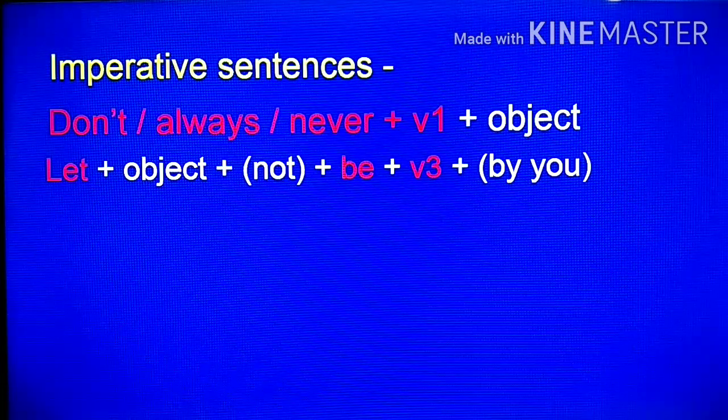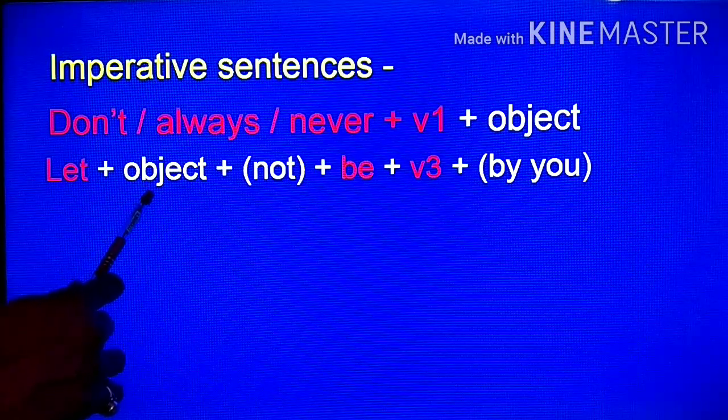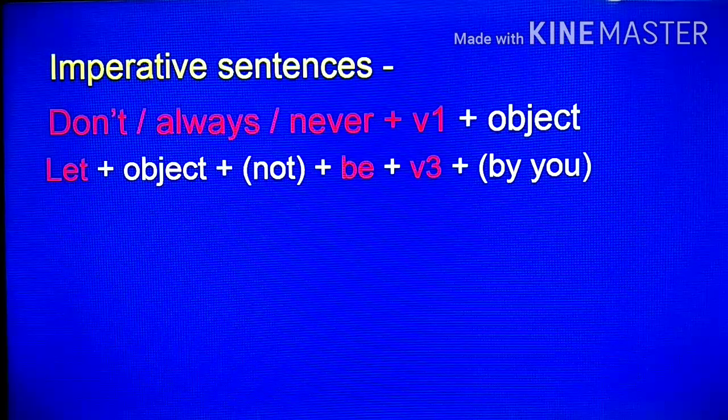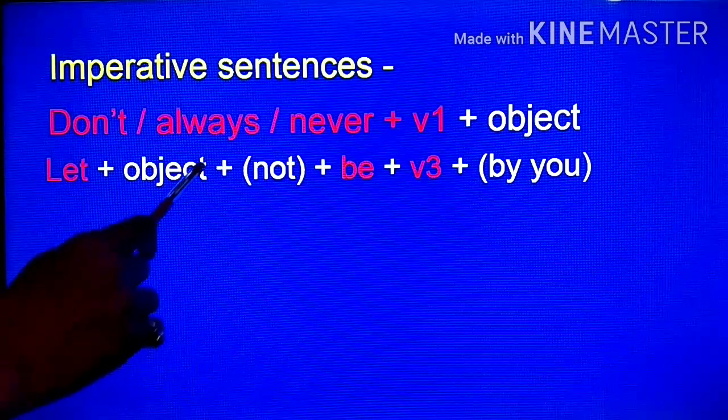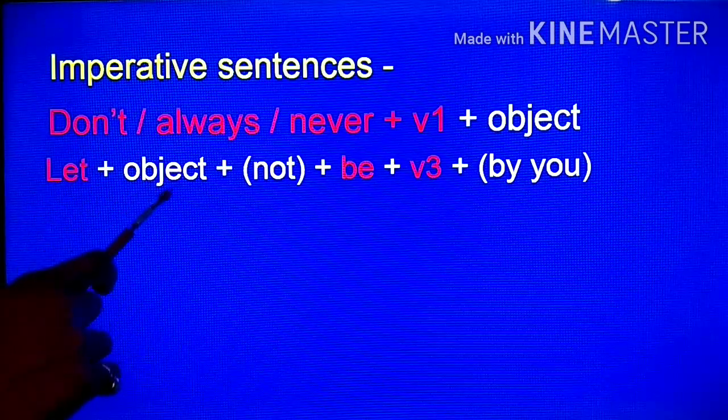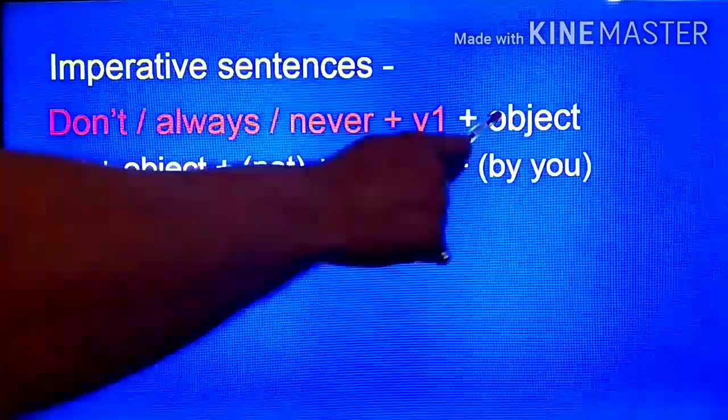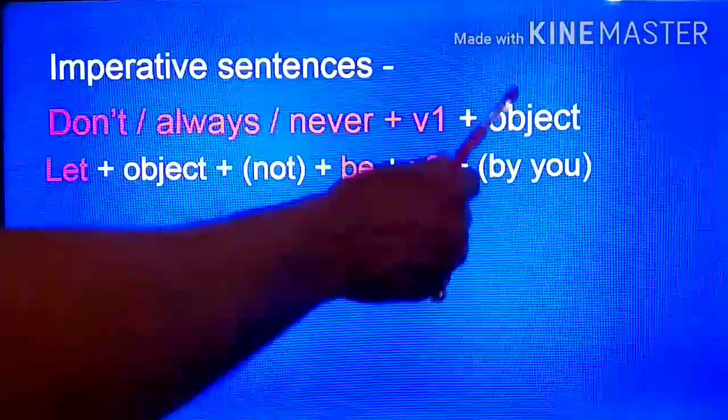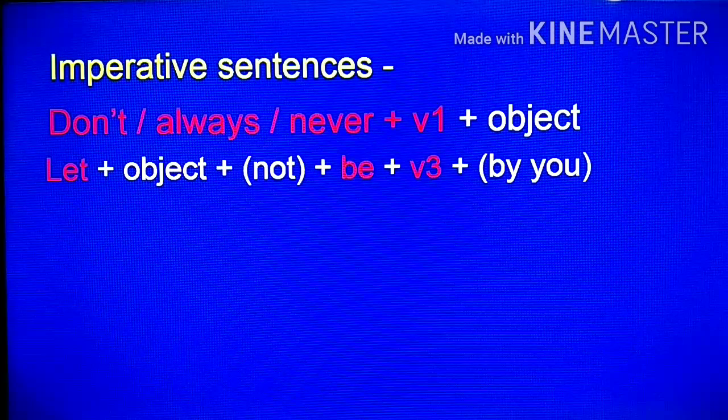But if we find out the hidden meaning of the subject, it is you. Then the rule of imperative sentence for changing into passive voice: let, after that object. Now remember, in this sentence, no subject; the object will be the subject. First form plus object is given, then this object will be written first.